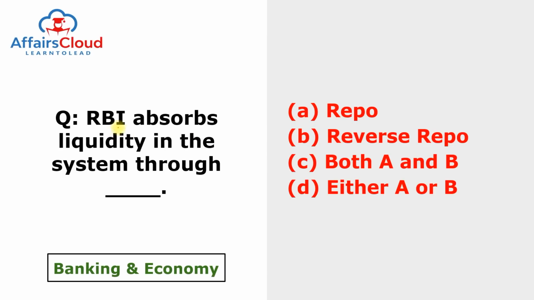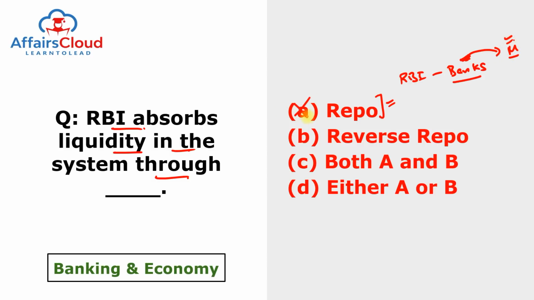Moving to the 9th of February 2022 question, a very simple question: RBI absorbs liquidity in the system through. So, first of all, you have to remember about repo. Repo means RBI is lending money to banks. It means banks have more liquidity using repo. So, if banks have more liquidity, then they can lend more money in the market. It means it will increase the liquidity in the market.